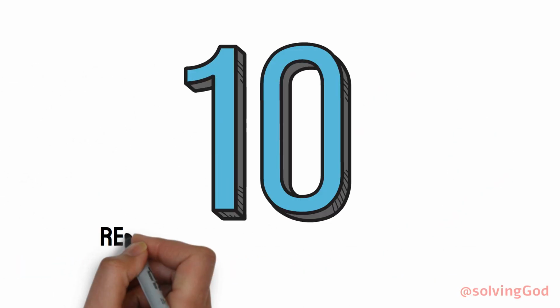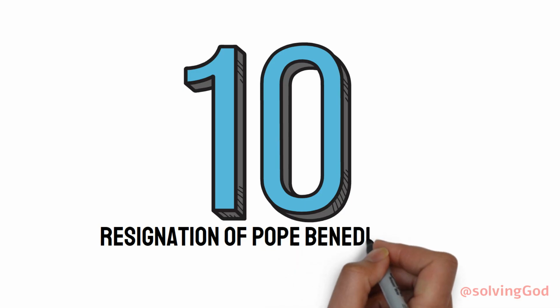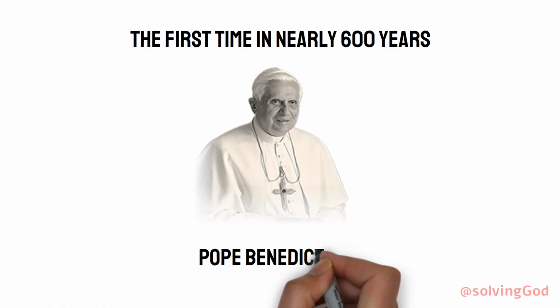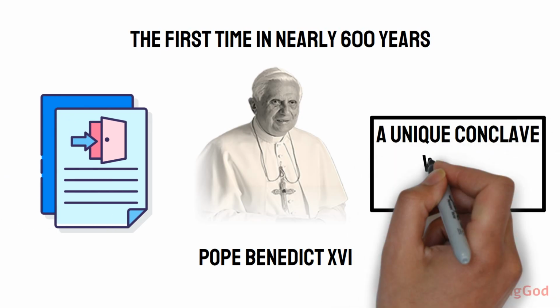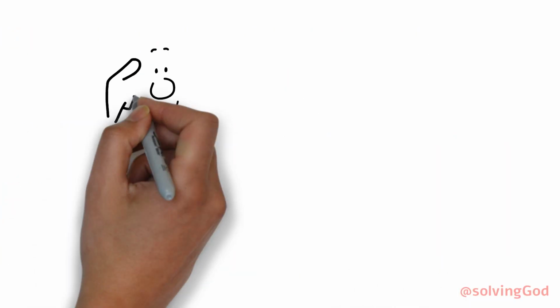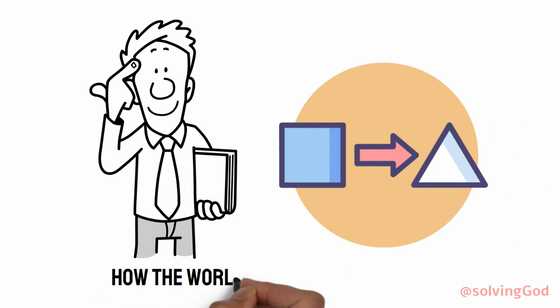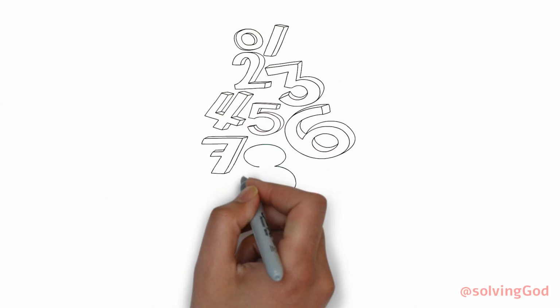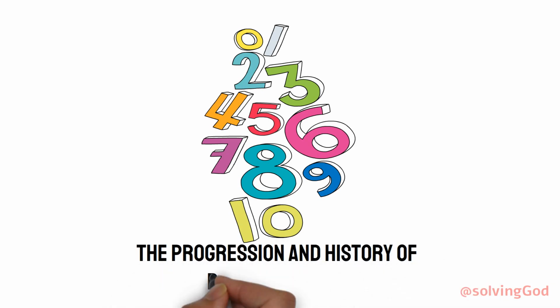And number 10. The resignation of Pope Benedict XVI. For the first time in nearly 600 years, Pope Benedict resigned, prompting a unique conclave without a papal death. This modern precedent has reshaped how the world views papal transitions. There you have it, the top 10 key moments in the progression and history of papal elections.